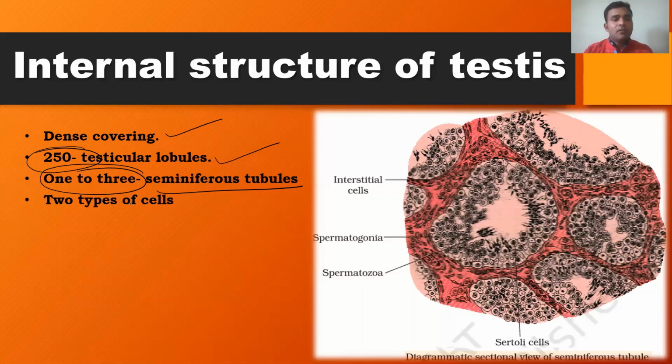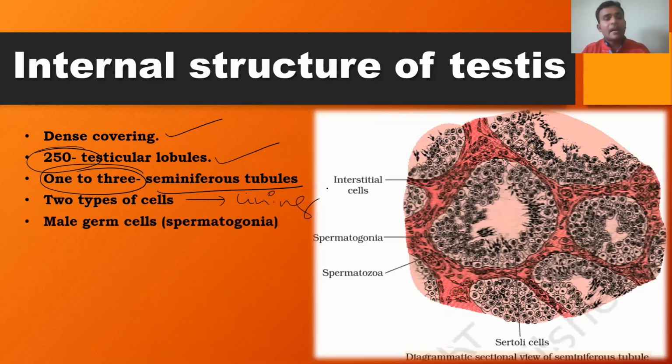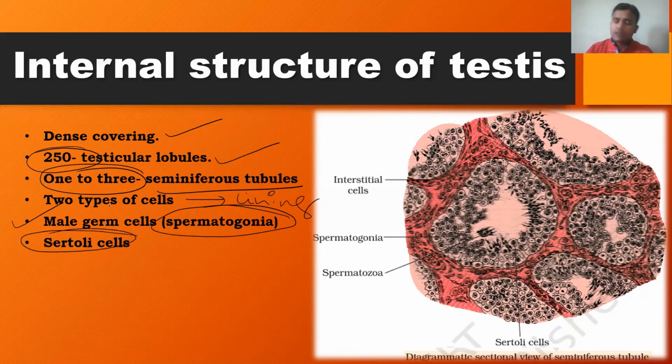Each seminiferous tubule consists of two types of cells in its lining. The first one is called male germ cells. These are also referred to as spermatogonia, as it is given in our textbook. Another type of cell found in the lining of the seminiferous tubules is called Sertoli cells. When compared to the male germ cells, Sertoli cells are larger in size.